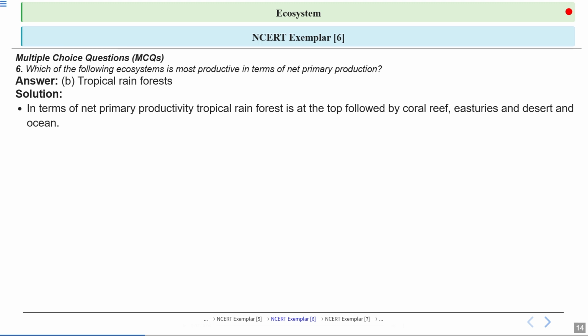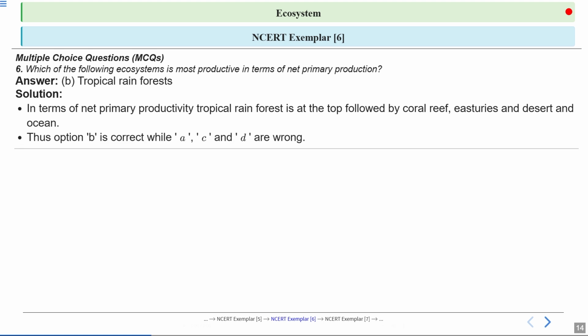Tropical rainforests are at the top for net primary productivity, followed by coral reef, estuaries, and desert and oceans. So option B is the correct answer, and other options are wrong.